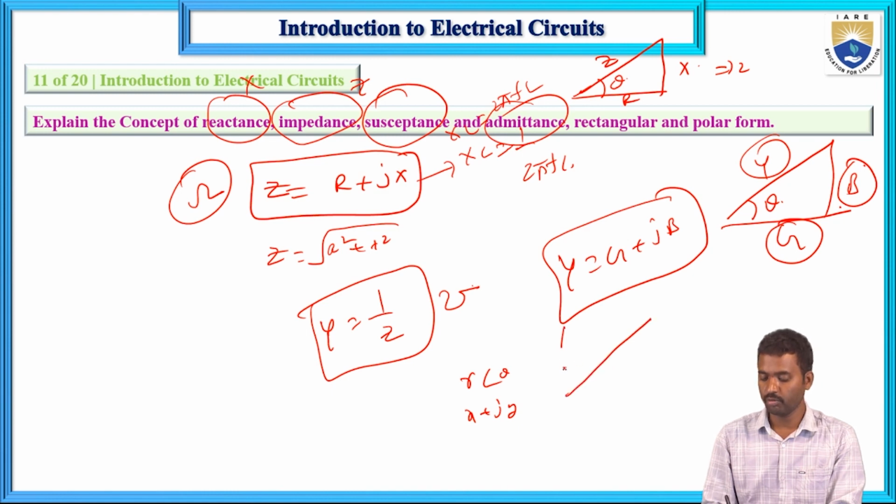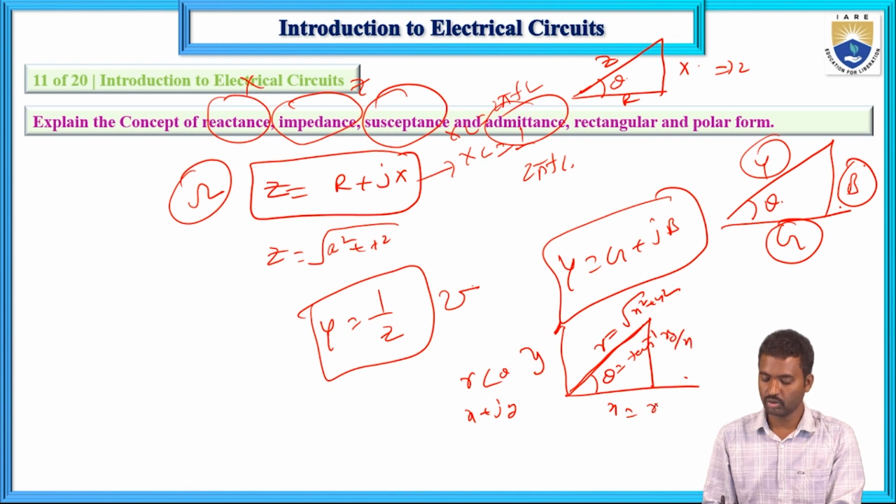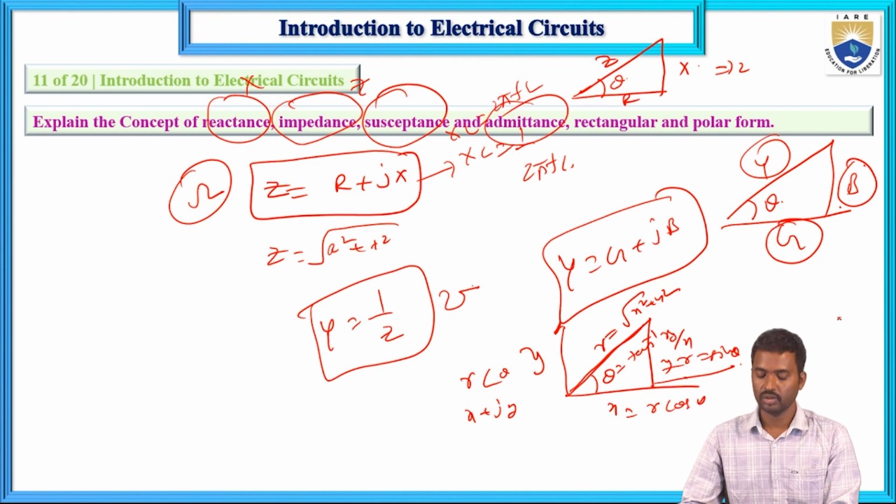If you draw the graph with x and y axes, r and theta, then r equals square root of x square plus y square, theta equals tan inverse y by x, x equals r cos theta and y equals r sin theta. These are the formulas. This one I also explained in the previous lecture.